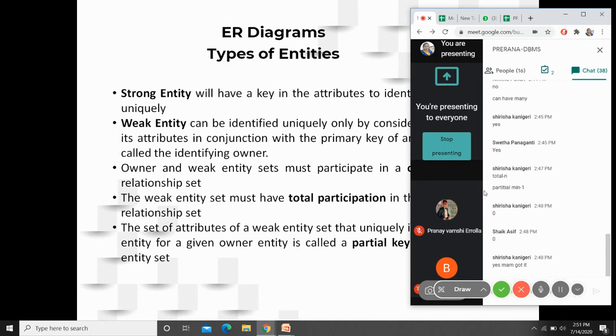Okay. So if there is a weak entity, as it is not identifiable by itself, as it is taking the help of the primary key of a strong entity, you call that strong entity the identifying owner. And such a relationship is said to be the identifying relationship. Two things that we have to remember about a weak entity: it participates totally in the strong entity, because obviously it must depend upon the primary key of the strong entity. So if there is a value in the weak entity, it will have a connection with the strong entity. That is the reason why it is total participation.